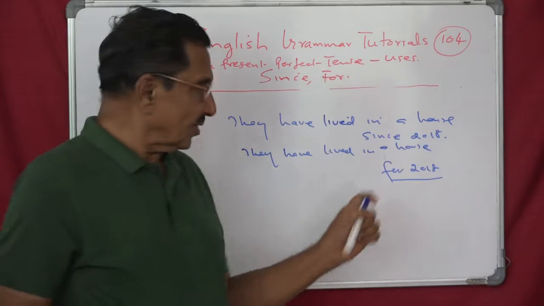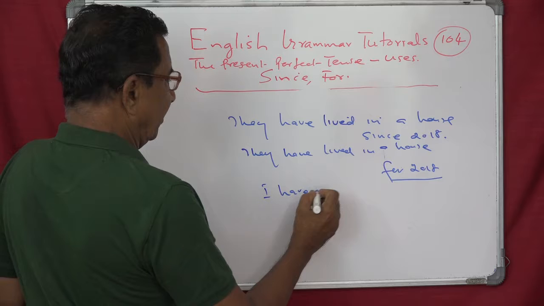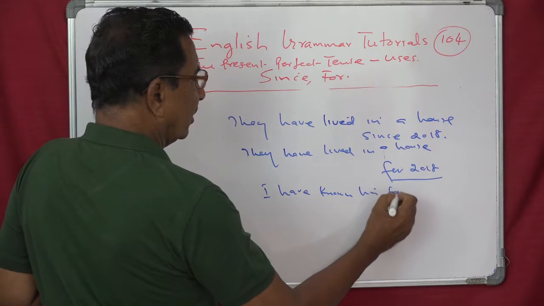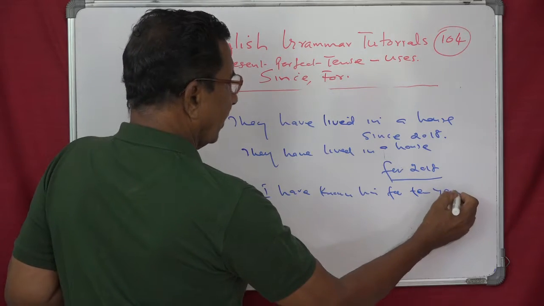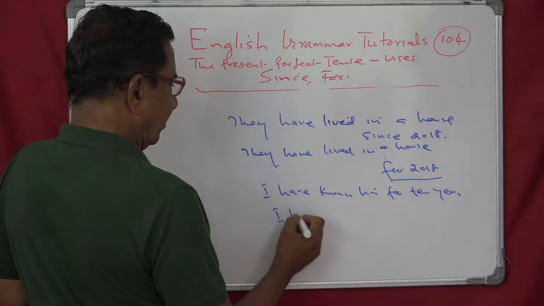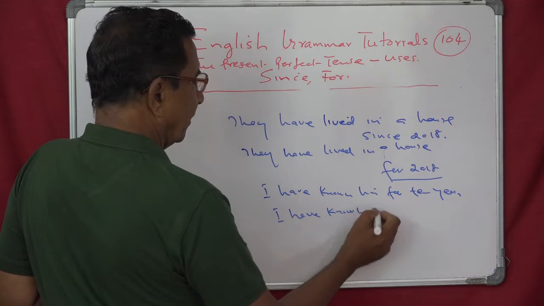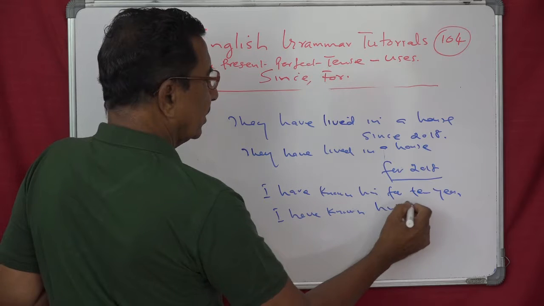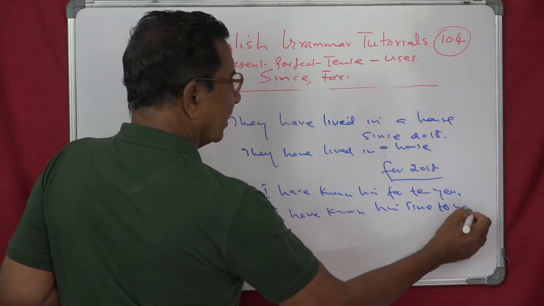The same thing here also. I have known him for 10 years. Suppose you rewrite by using since, I have known him since 10 years.